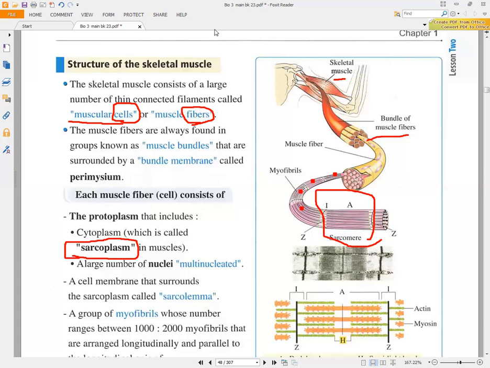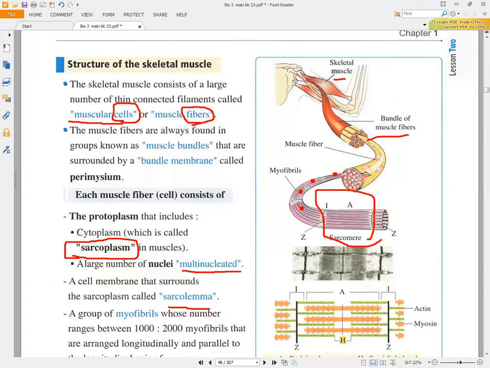Also, we don't have here one nucleus. We will have a large number of nuclei. So the muscular cell is characterized, more than any other cell, by being multinucleated, okay? So it has more than one nucleus. Also, the muscular cell contains a membrane. We have a plasma membrane around any animal cell, but here the cell membrane is called the sarcolemma. What do you mean by sarcolemma? It's the membrane that surrounds the muscular cell.